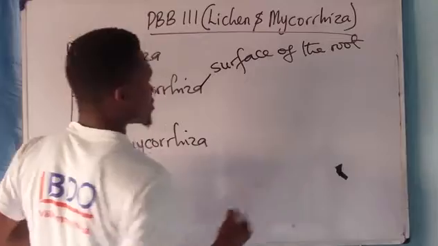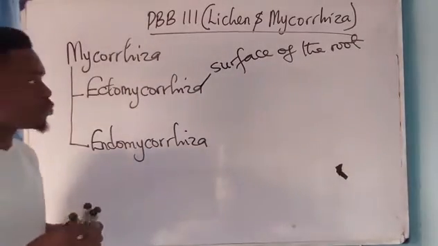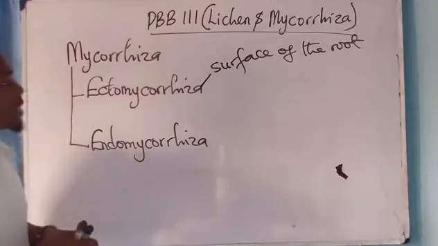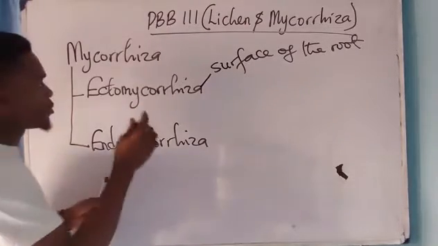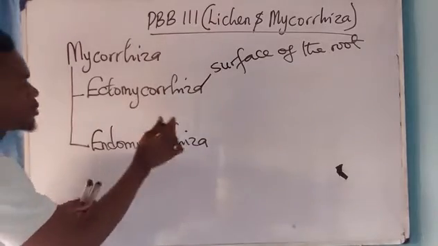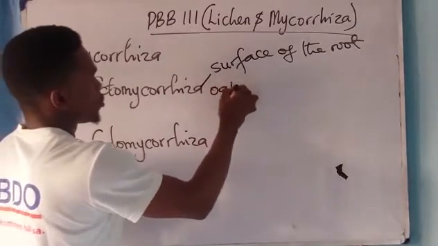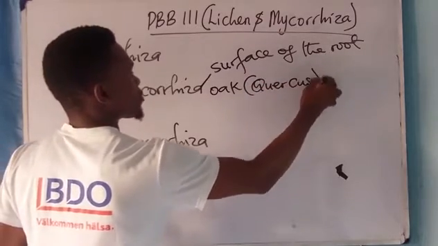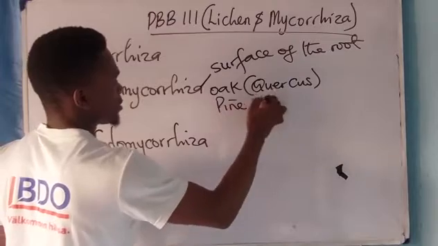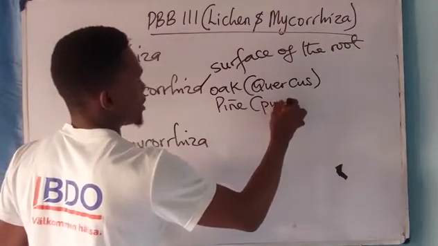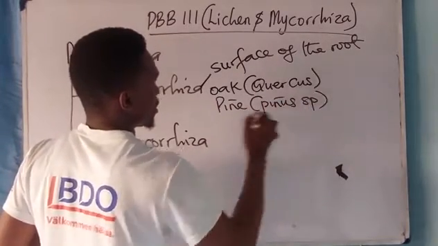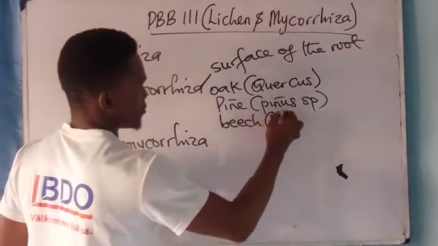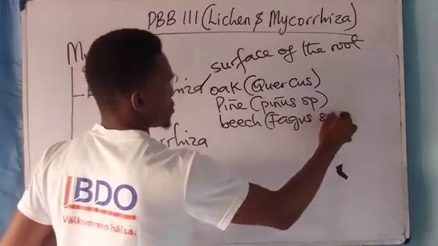The fungus is found on the surface of the roots. That is, it does not penetrate the roots. Take note of that. Examples of plants that possess ectomycorrhiza with fungus are the oak, the pine, that is Pinus species, and the beech, Fagus species.